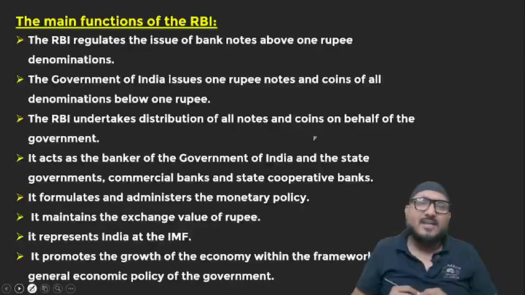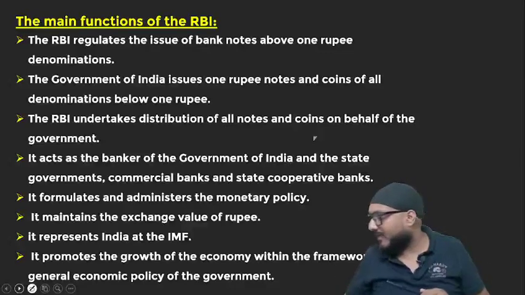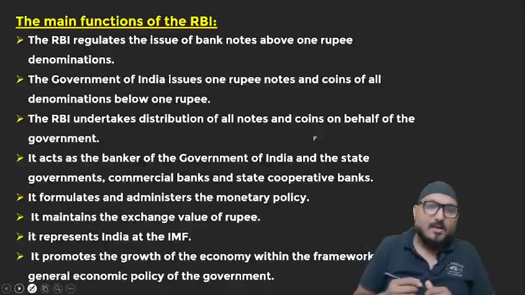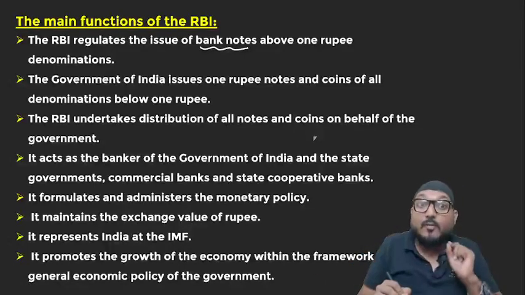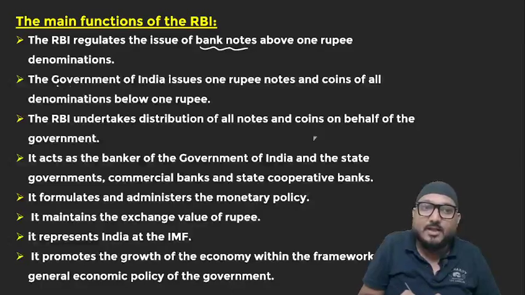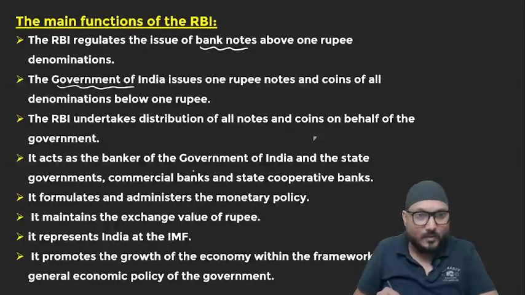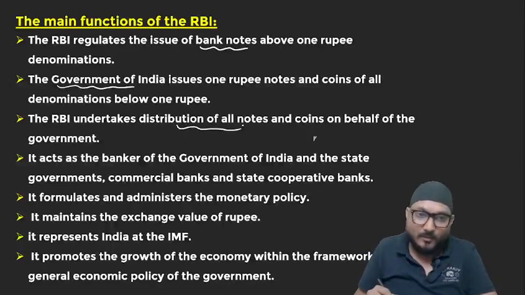Now, what are the main functions of RBI? See, RBI, we have learned that banker to bank or banker to government. Yes or no? We have done this much. Apart from that, RBI issues banknote apart from 1 rupee note. 1 rupee notes are issued by Government of India, 1 rupee note and 1 rupee coin. RBI undertakes distribution of all the notes and coins on behalf of government.